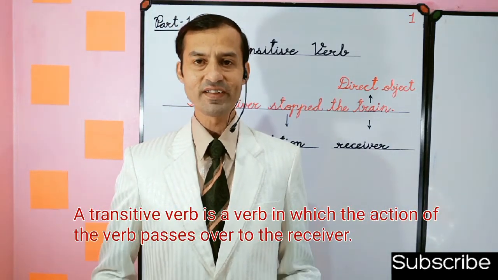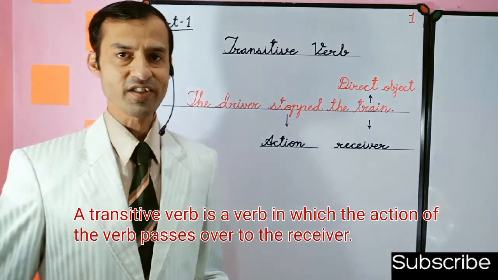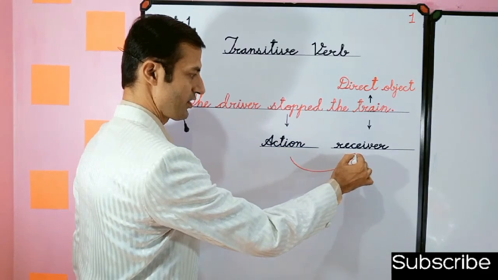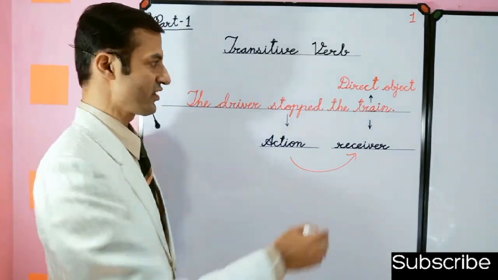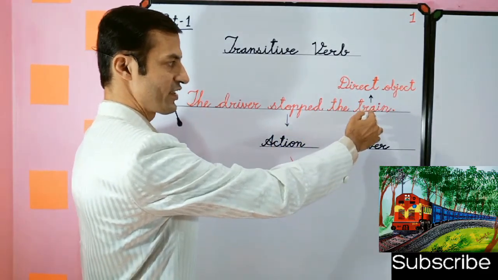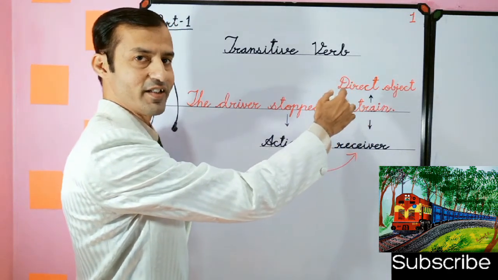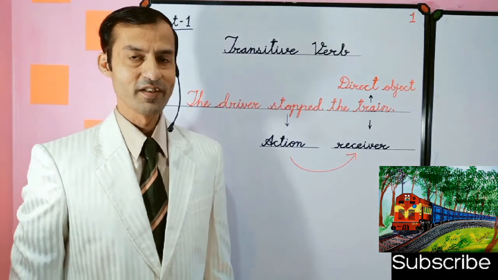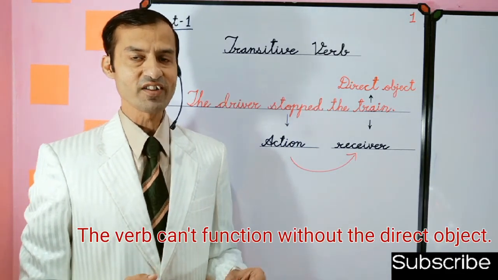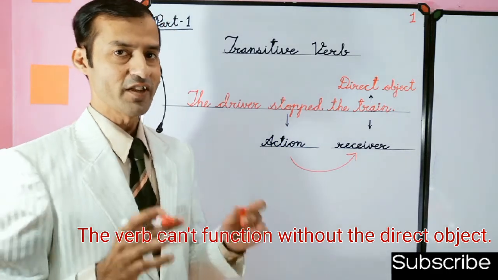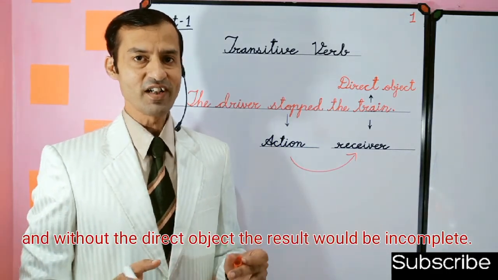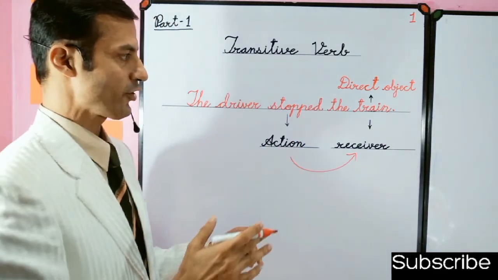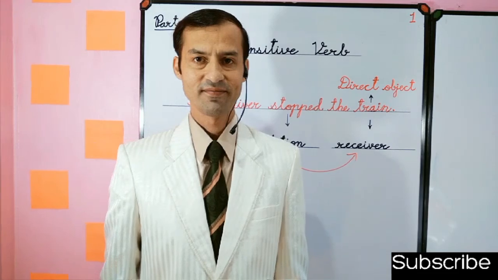A transitive verb is a verb in which the action of the verb passes over to the receiver. In this sentence, the receiver is the train. So the train is the direct object, and without the direct object, the transitive verb is incomplete. Remember that the verb can't function without the direct object, and without it the result would be incomplete. So putting in the direct object is really very essential for us.